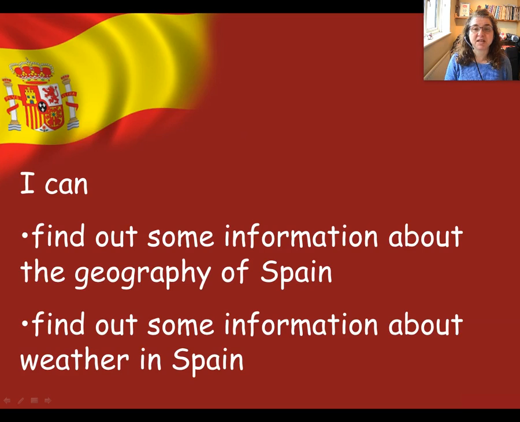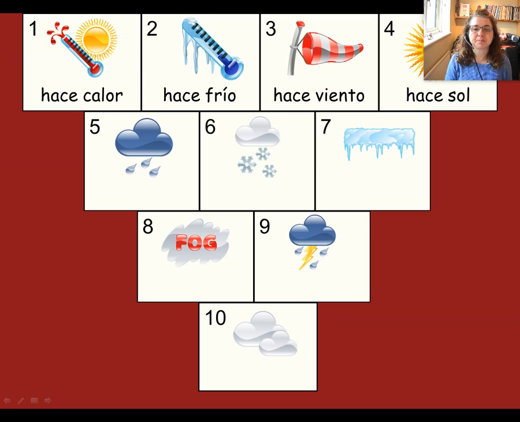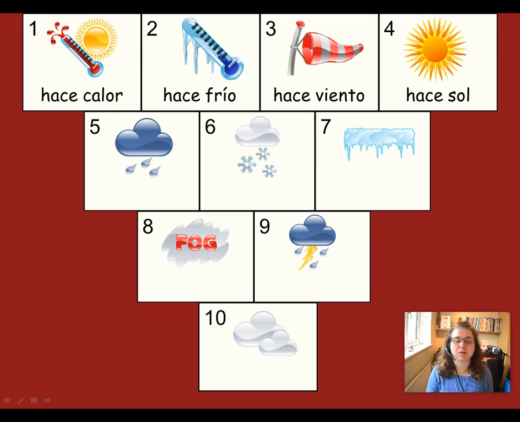Today, we're going to be finding out some information about the geography of Spain and also finding out some information about the weather in Spain as well. First of all, let's have a practice of our 10 weather phrases. Por favor, escuchad y repetid.